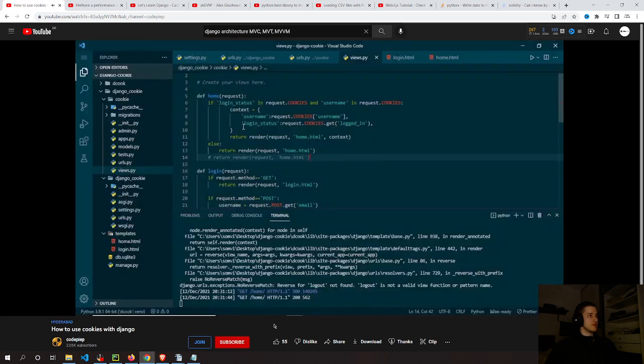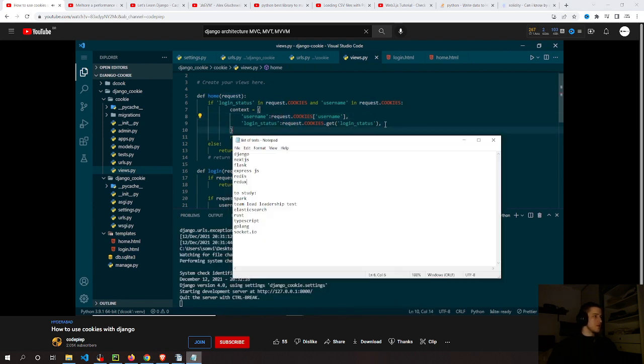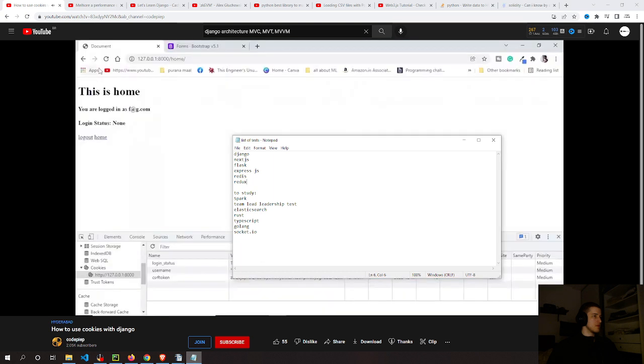And the reason is in our views.py, we need to say login_status. And while we are at this, we can use two methods to get our cookies, which is request.COOKIES and request.COOKIES.get. We can use both of these methods to get information from our cookies. Let's save this and try again. If we refresh, here we are getting the login status as true. At this point, we know how to set cookies and how to get cookies.